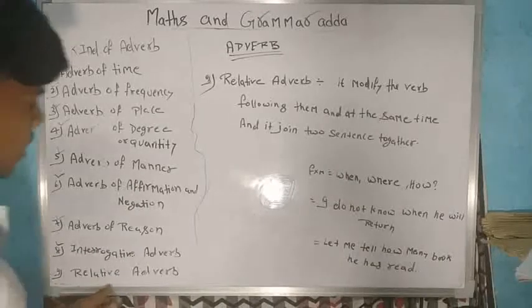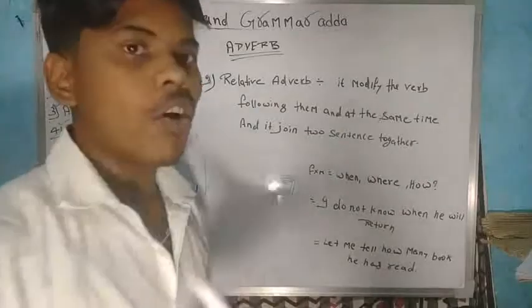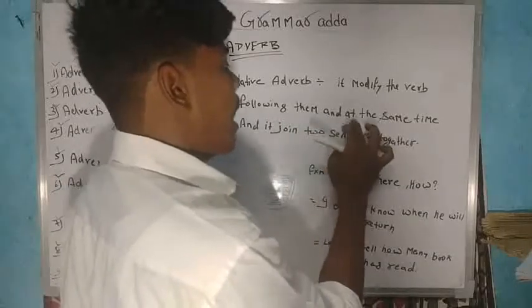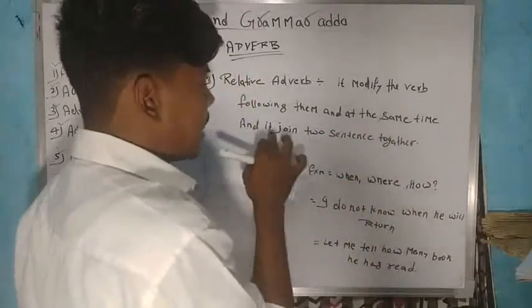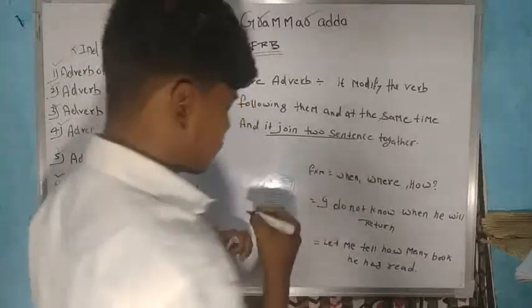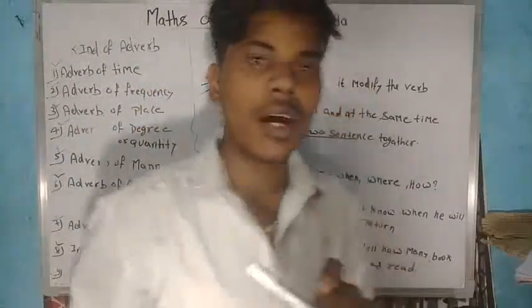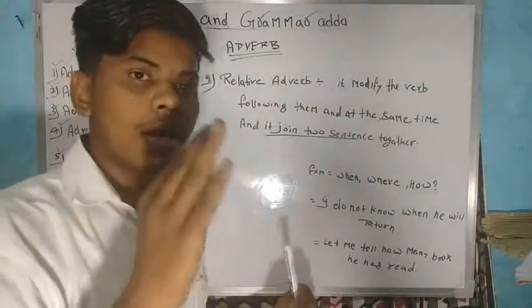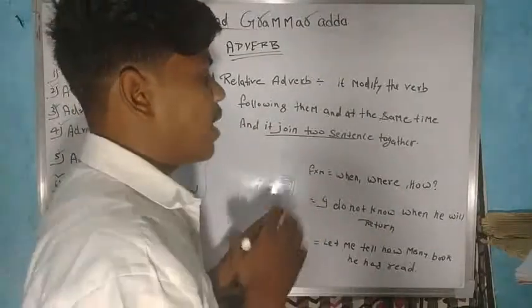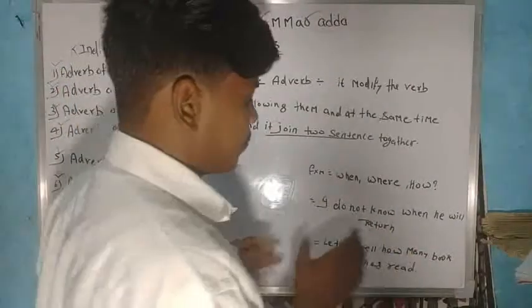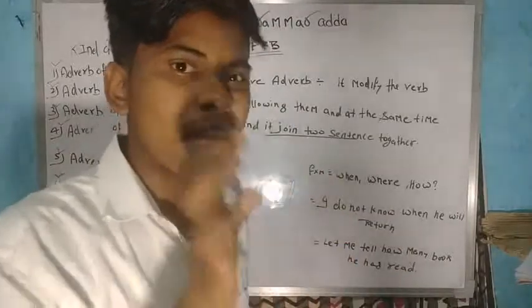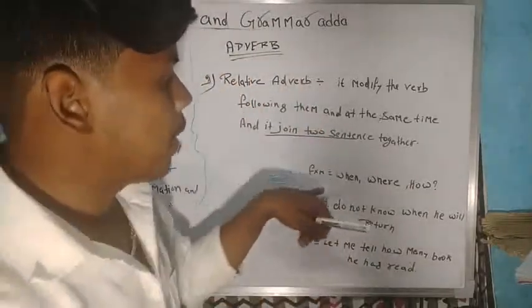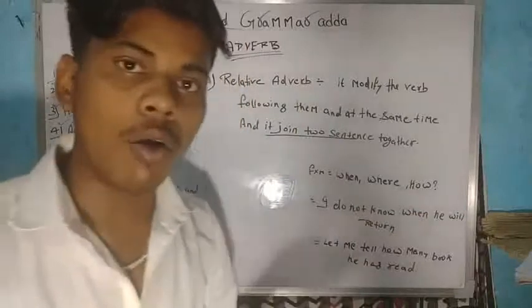So we will study the last part, relative adverb. What is a relative adverb? What is the work of a relative adverb? It modifies the verb following it, and at the same time it joins two sentences. It means it modifies the word, and one word comes between the two sentences and joins them. It's called a relative adverb. I'm taking examples: when, where, how long, how many.